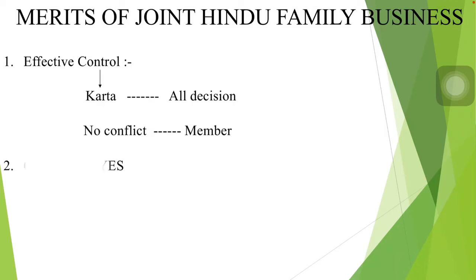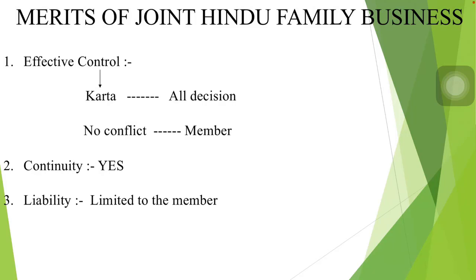The next merit of joint Hindu family is continuity. This means that the continuity of joint Hindu family business will be there in case of death, imprisonment, illness or insolvency of Karta. The next merit of joint Hindu family business is liability. The liability of the members of joint Hindu family business is limited to the extent of the share of the property. These were the merits of joint Hindu family business.